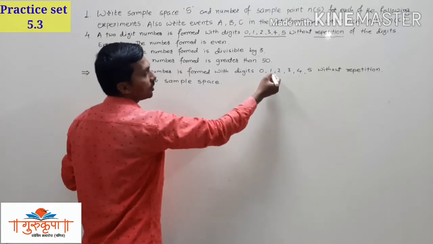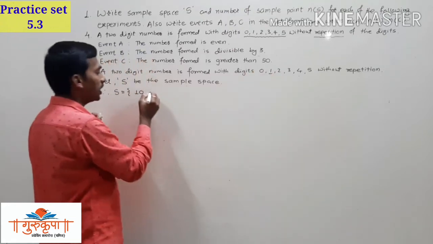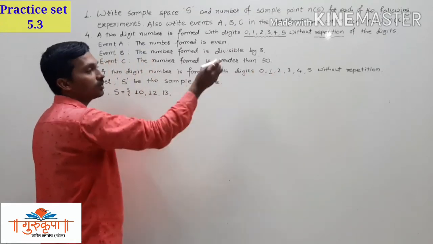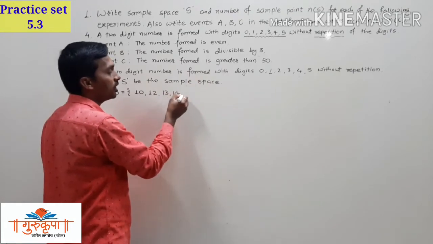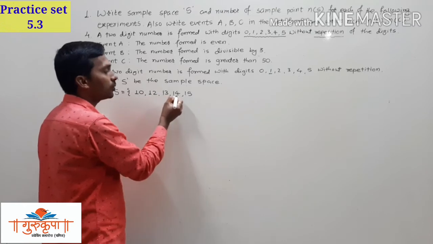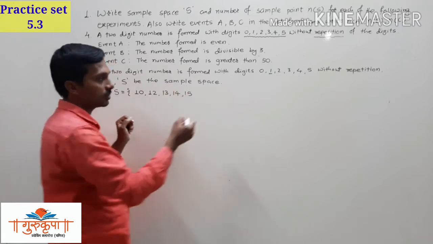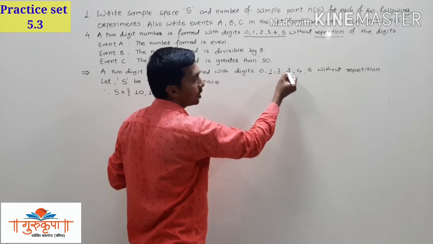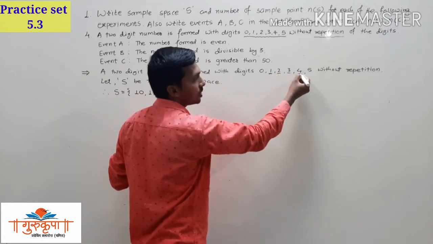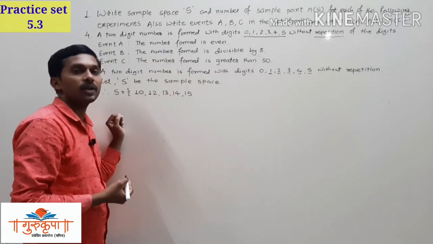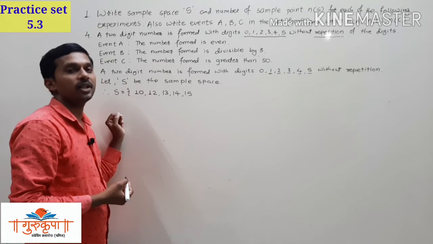Then 1 compared with 2, we have 12 here. Then we have 13, then 14 and then 15. So from a digit we get 5 numbers. From this digit 5, then from this digit 5, from this digit 5 and from this digit 5. So 5 fives are 25 elements we will get there.